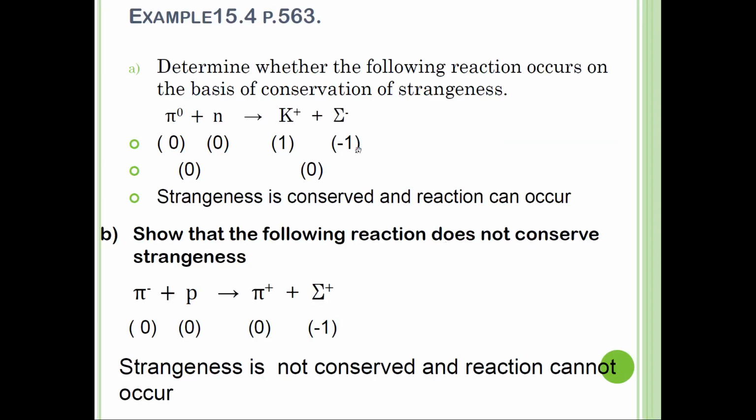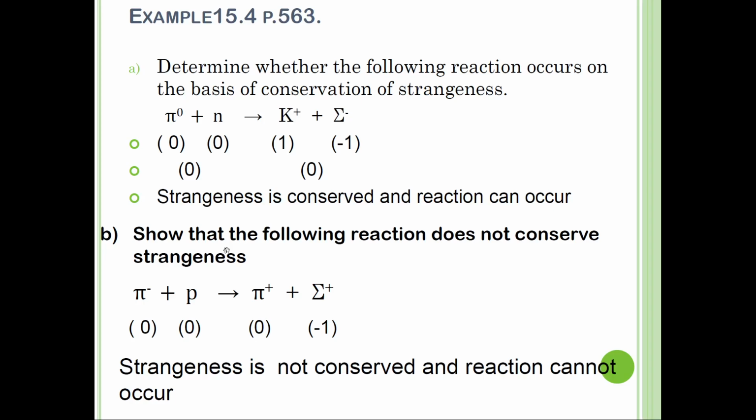So this one should be 1 plus 1. So before is 0, after is 1 plus 1, which is 2. Strangeness is not conserved, and the reaction cannot occur. Okay, so please be careful on this note. This one is not conserved, so be careful of the symbol.